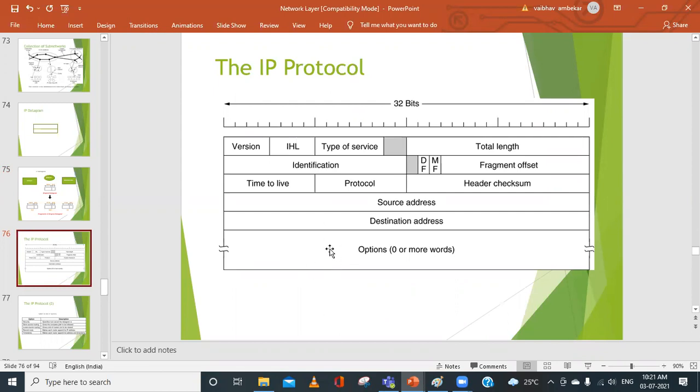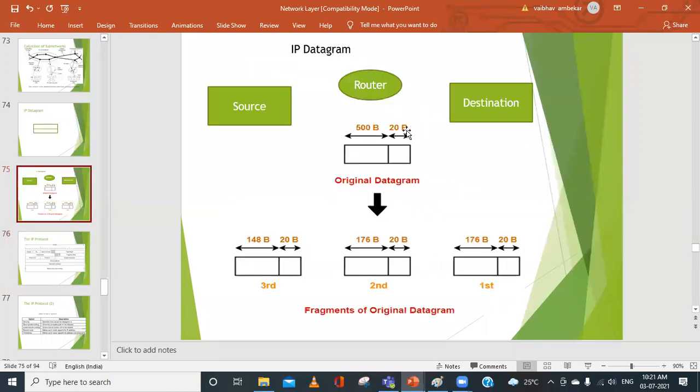If I discard this, what will be the size of this header? 20 bytes, yes or no? Yes, sir. So the original data that I want to send is 500 bytes, but for that I need to attach the header. The fixed header is 20 bytes, I'm not using the optional part, and this is the actual packet or datagram that I need to transfer from the source to the destination.